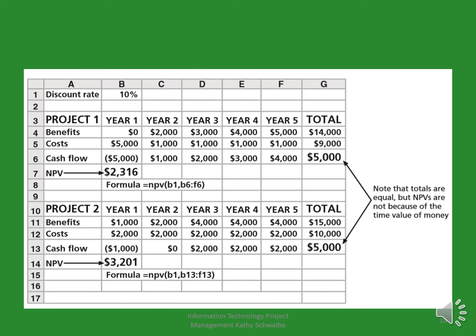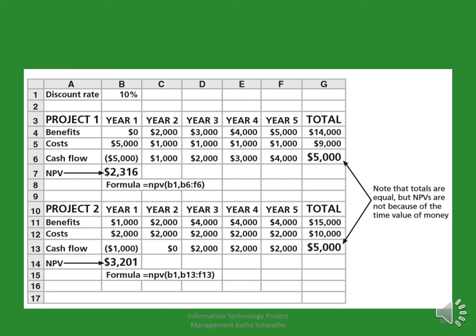Okay, here in row 6 it shows the cash flow in each year. During the first year there is no benefit, only the cost, so cash flow is negative $5,000. In year 2 cash flow is $1,000.